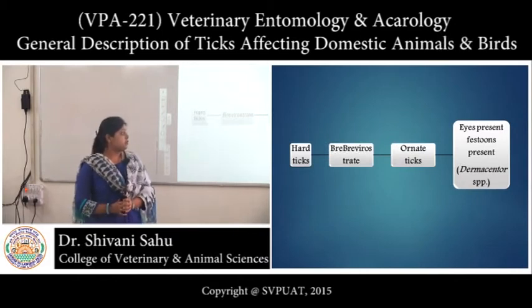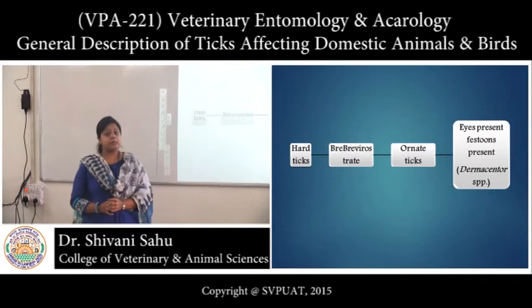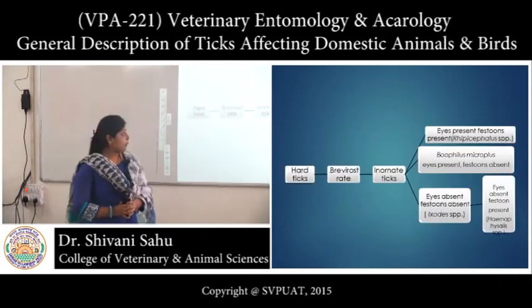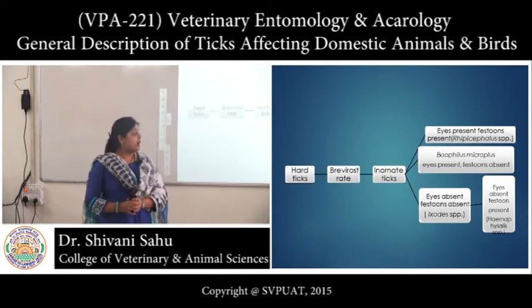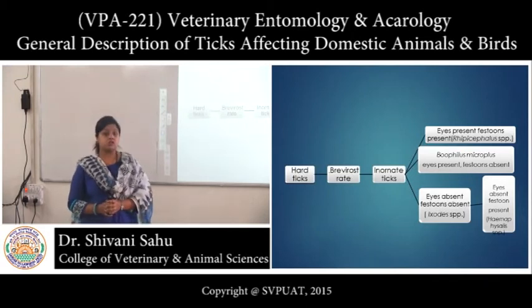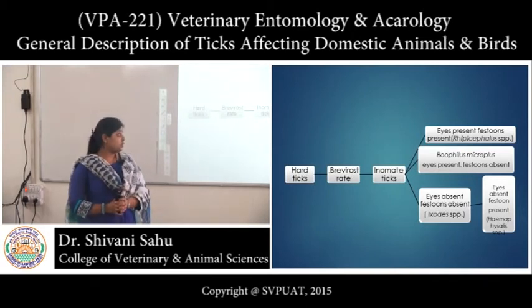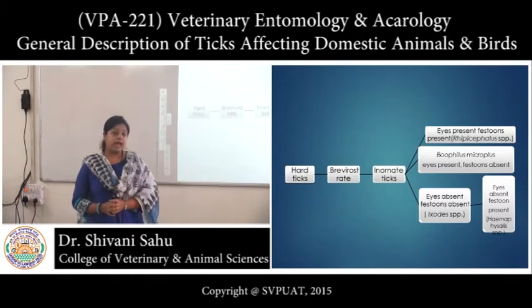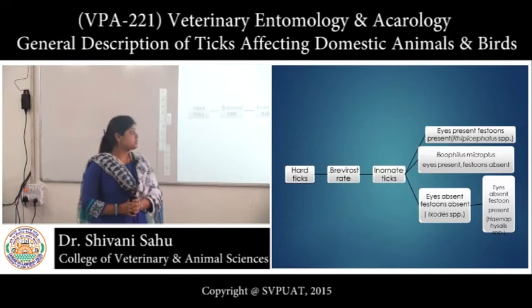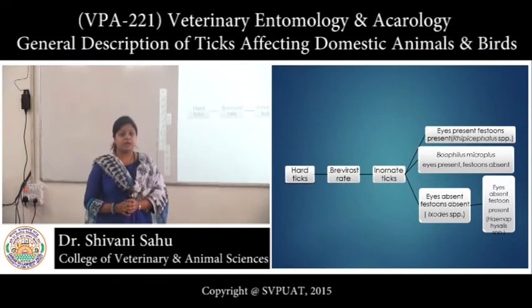First is the Dermacentor species. Here eyes are present and festoons are also present. Then inornate ticks, Rhipicephalus, where eye is present, festoons are also present. Then Boophilus microplus, eye is present but festoons absent. Then Ixodes species, where eye is absent and festoons are also absent. Then Haemaphysalis species, where eyes are absent but festoons are present.